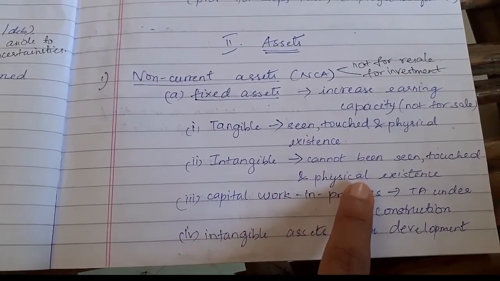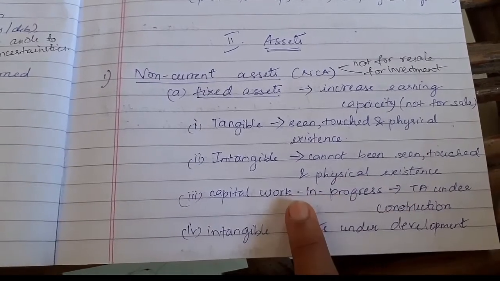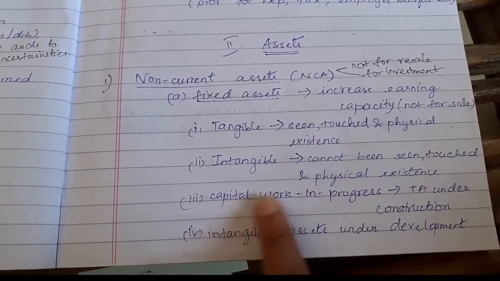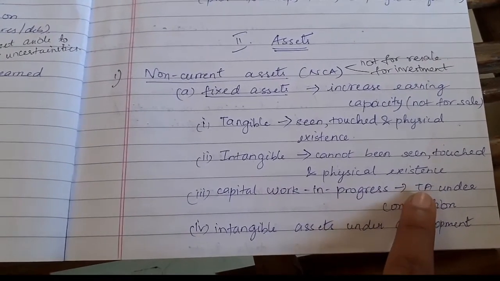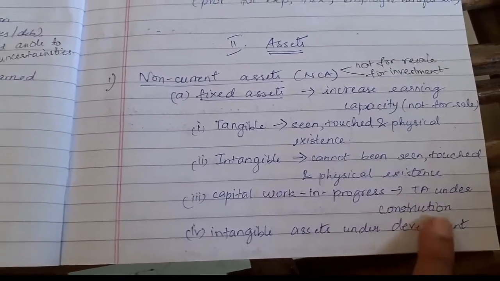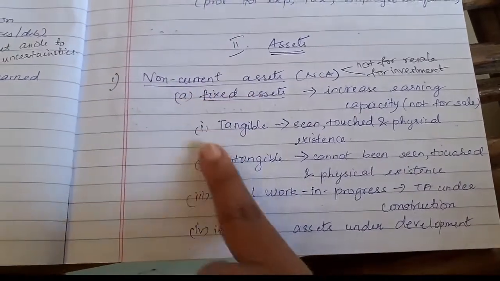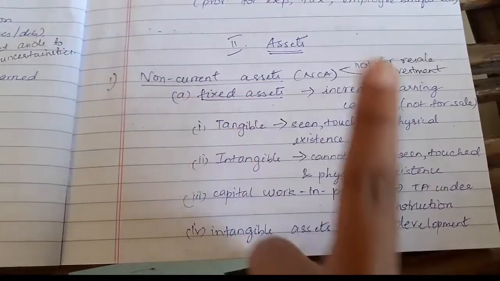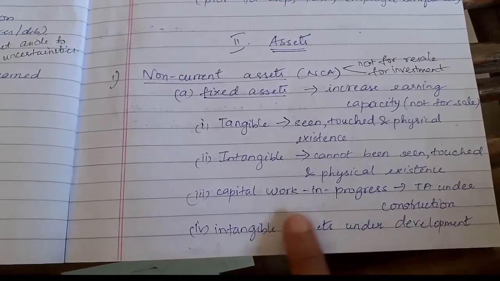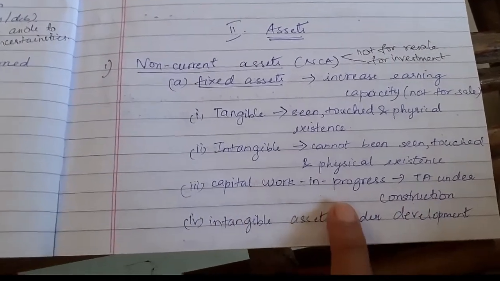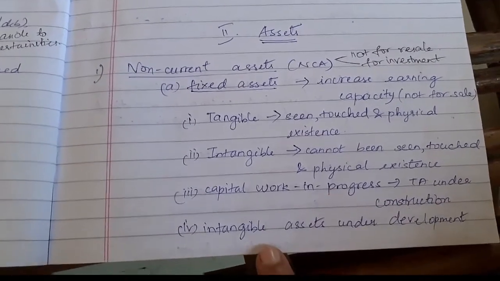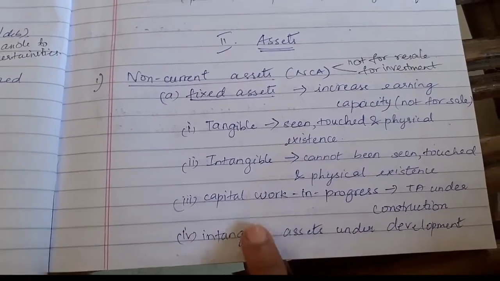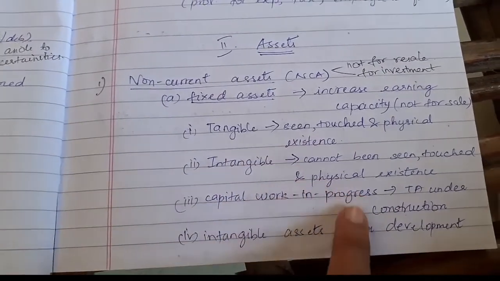Patents, trademarks, etc. And what do you mean by capital work in progress? Capital work in progress is nothing but tangible assets which are under construction. So you have purchased these tangible assets, and they will be going under some construction. This is known as capital work in progress. For example, a company building which is still under construction. Intangible assets under development is like when your goodwill or trademark are under development.